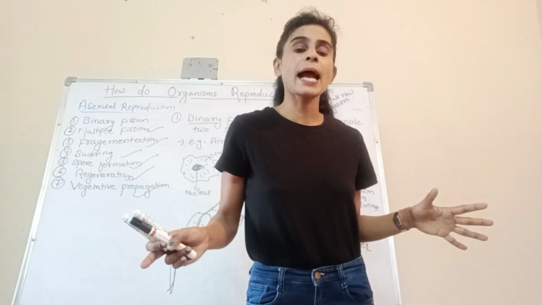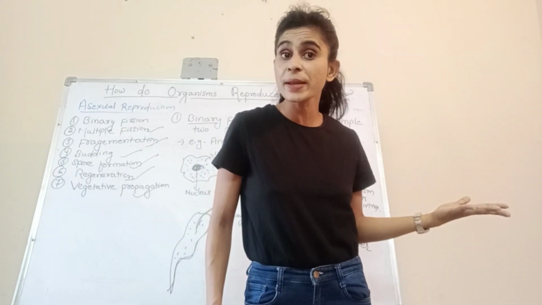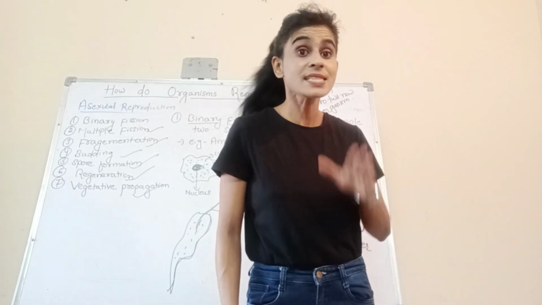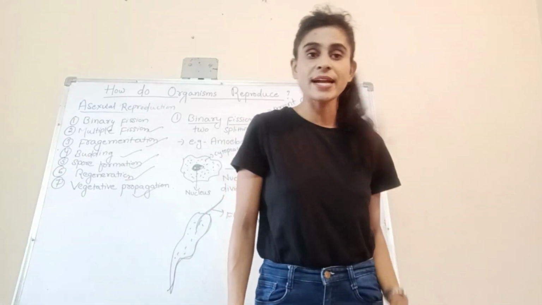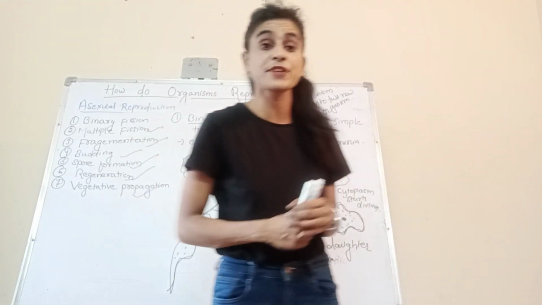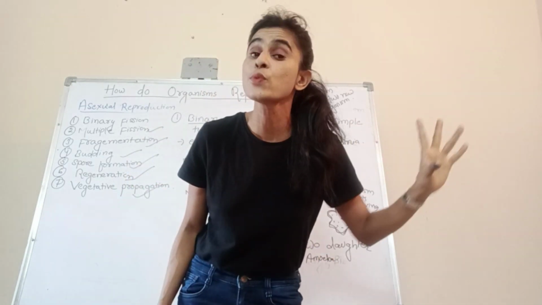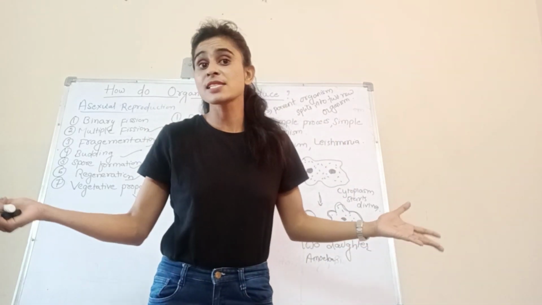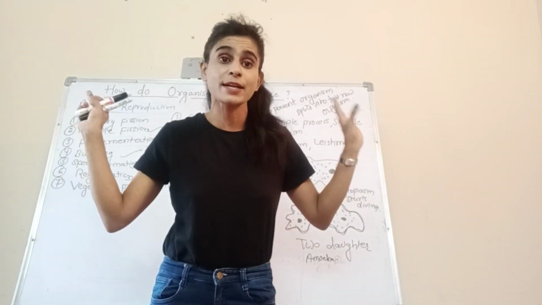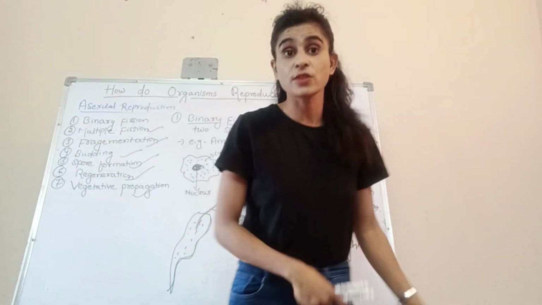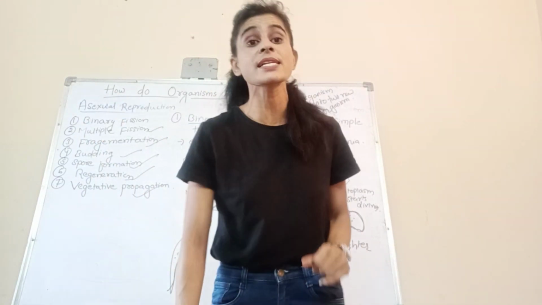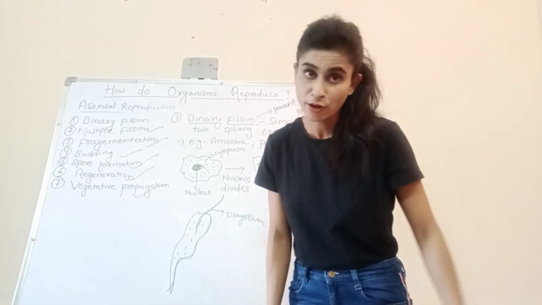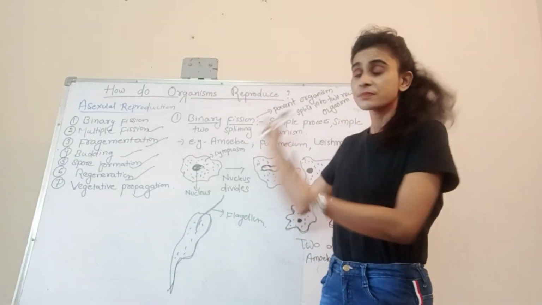So when it becomes ready to undergo reproduction, the nucleus inside the amoeba starts dividing. Once the nucleus divides, the cytoplasm divides, and finally at the end of this binary fission, we get two new amoeba, called two daughter amoeba. Why is it not called son amoeba? That I don't know. But it's called two daughter amoeba. Hence, binary fission is a process in which a parent organism splits into two daughter living organisms.